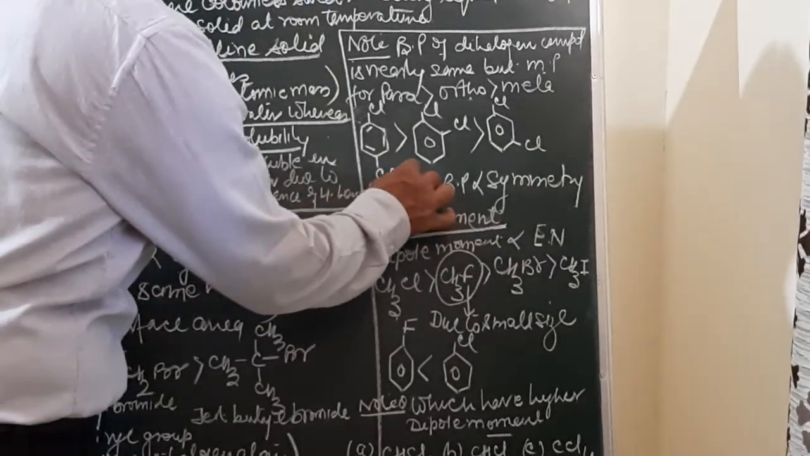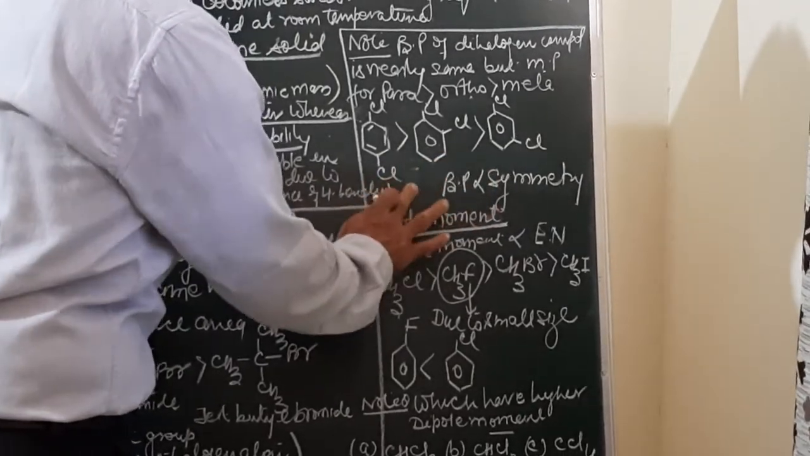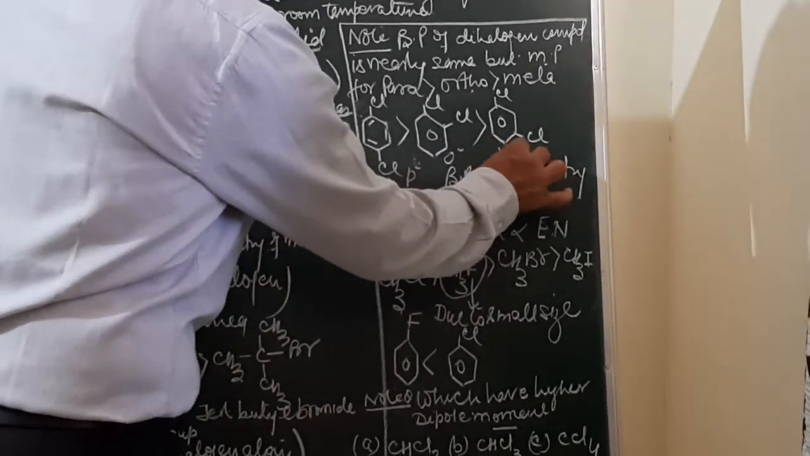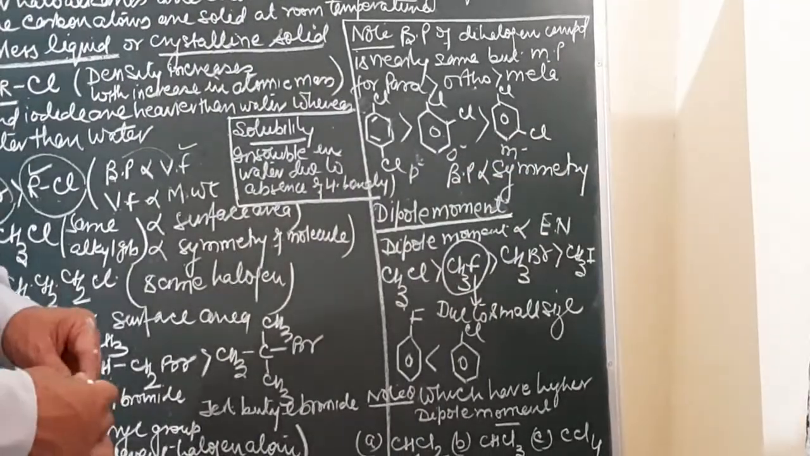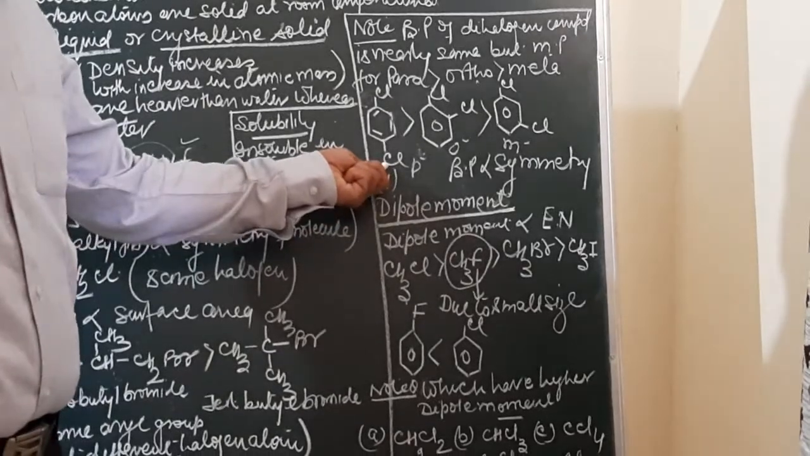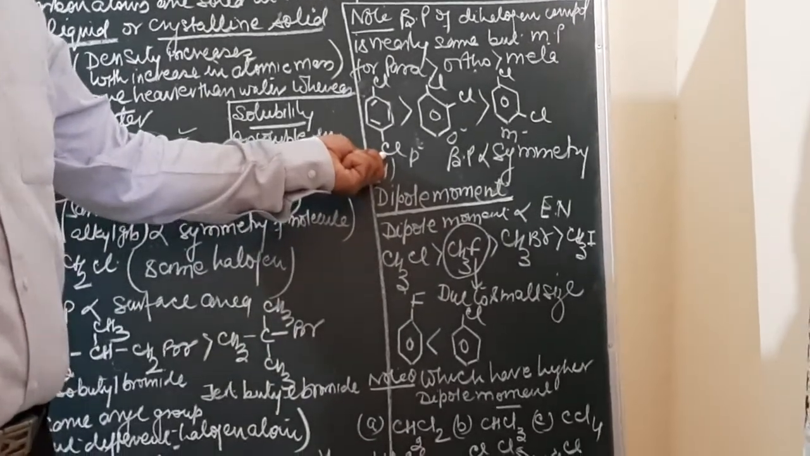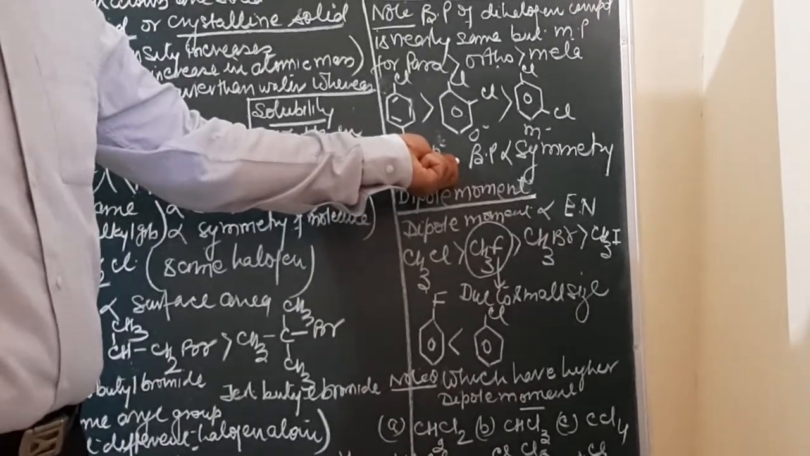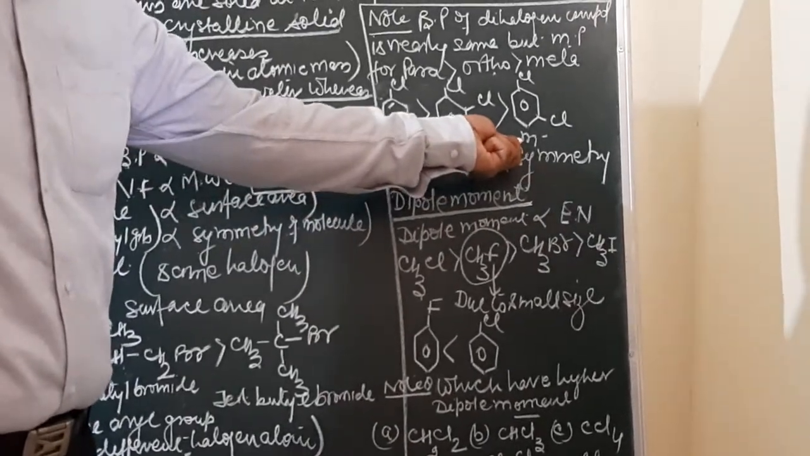What is this? This is ortho. This will be a para isomer. This will be ortho, and this will be meta. So in this condition, when we have to compare the boiling point of dihaloarenes, boiling point of para isomer will always be more than ortho isomer, which will always be more than meta isomer.